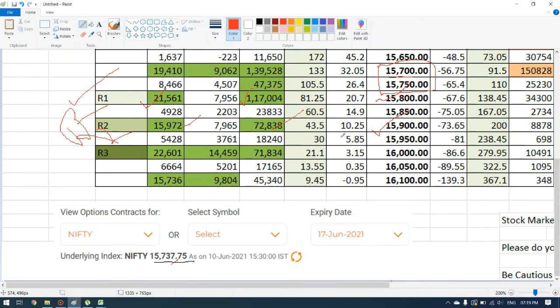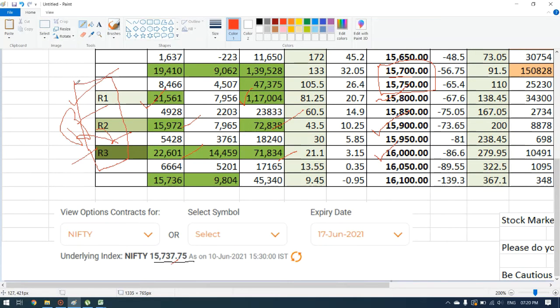I have taken the third resistance at 16,000. Why? Because the chances are more that the market will be going further, that is, the chances of the market increasing is more. So I have taken resistance number 3 at 16,000. The open interest is at 22,601, and the volumes is 71,834. This is the resistance side.